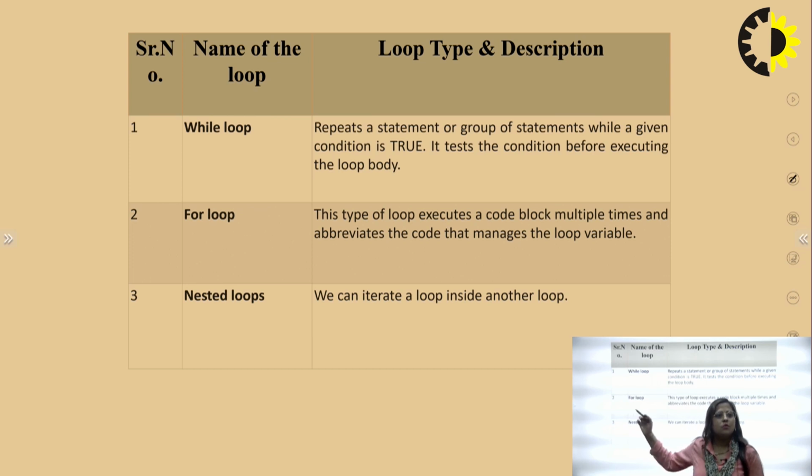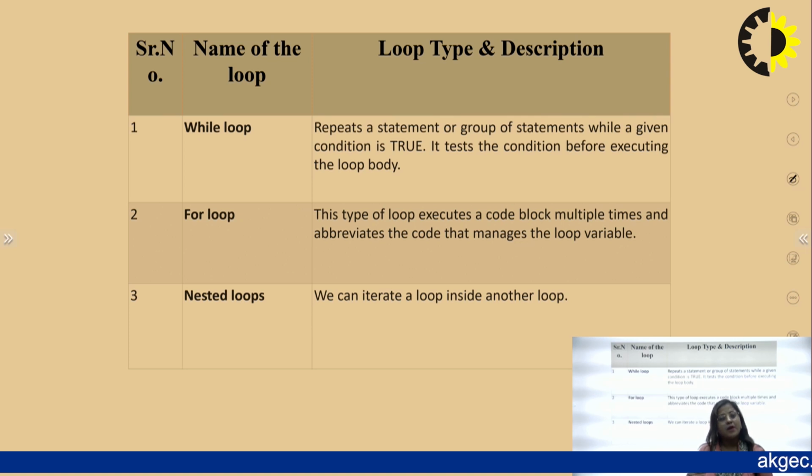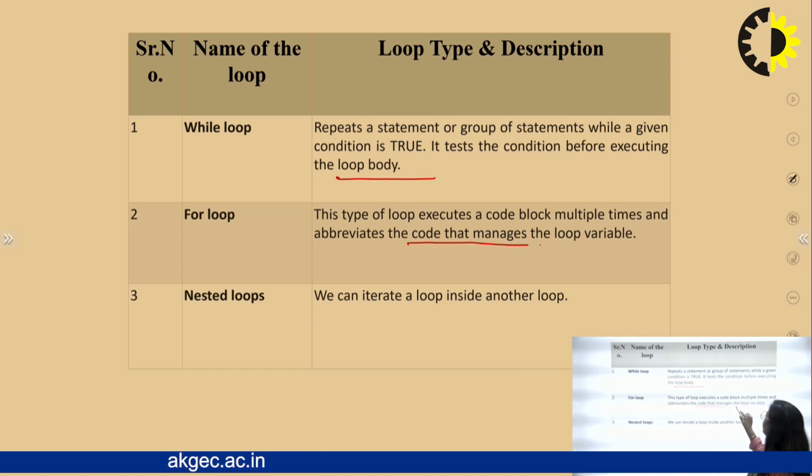So the first one is the while loop. A while loop repeats a statement or group of statements while a given condition is true. It tests the condition before executing the loop body. A for loop executes a block multiple times and abbreviates the code that manages the loop variable.